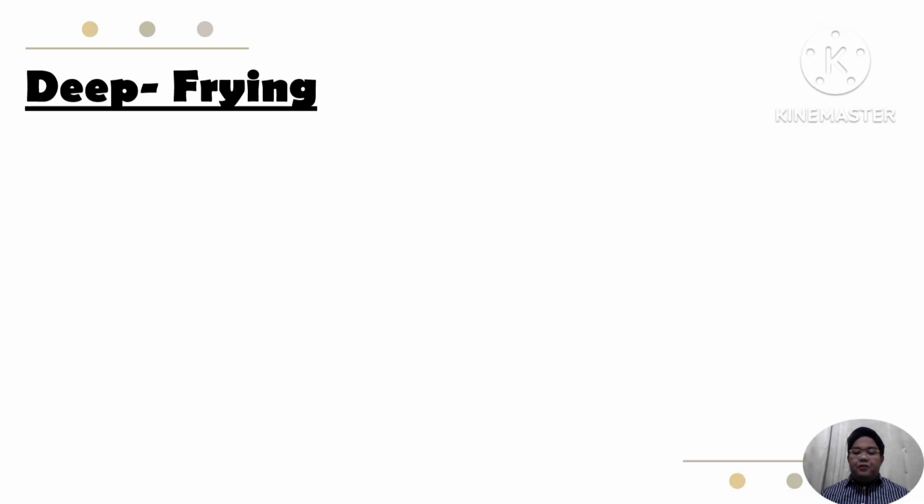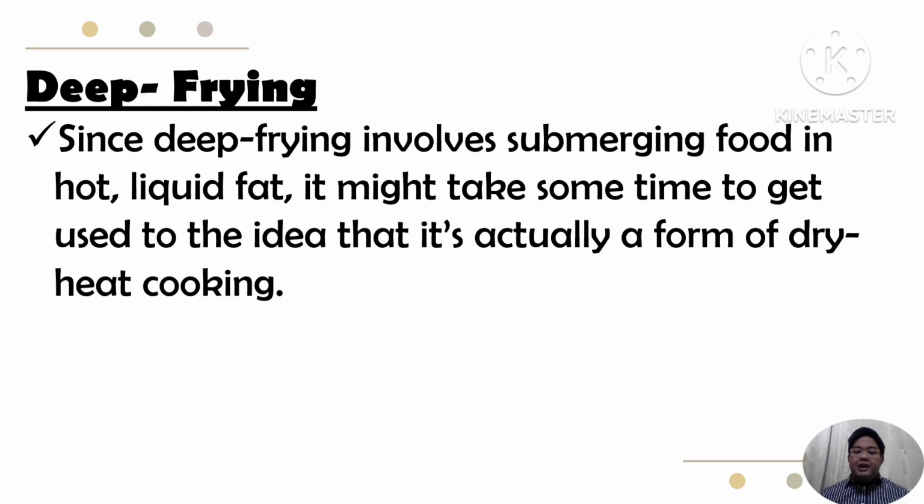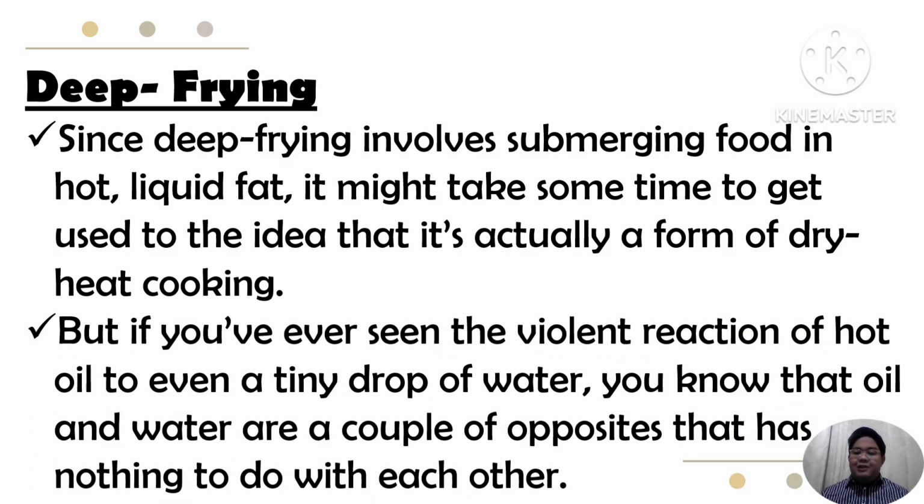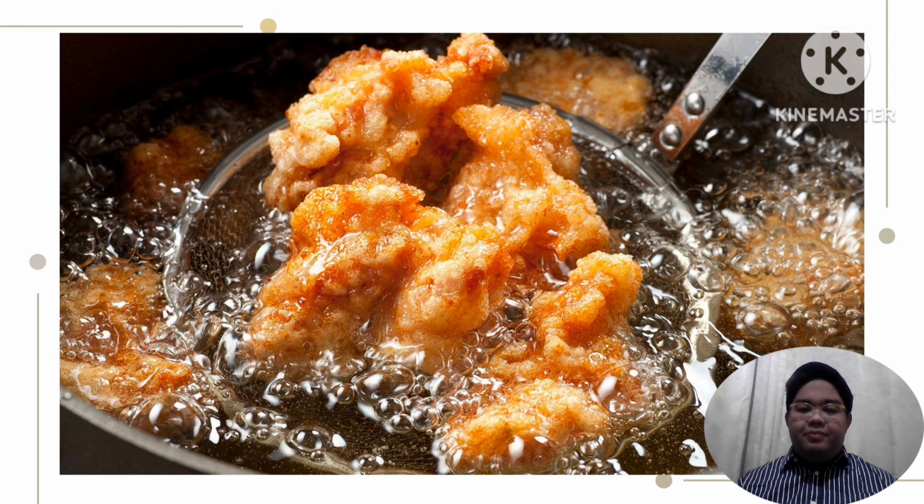Next is the deep frying. Since deep frying involves submerging food in a hot liquid bath, it might take some time to get used to the idea that it's actually a form of dry heat cooking. So I will emphasize deep frying is an example of dry heat cooking. But if you've ever seen the violent reaction of hot oil to even a tiny drop of water, you know that oil and water are a couple of opposites. They have nothing to do with each other. So this is an example of what we call deep frying cooking of meats.